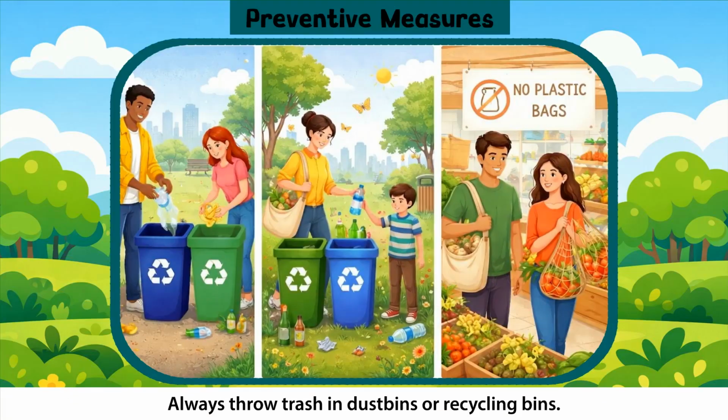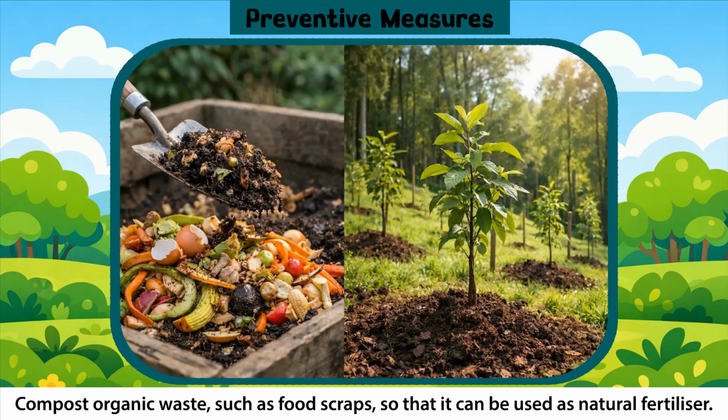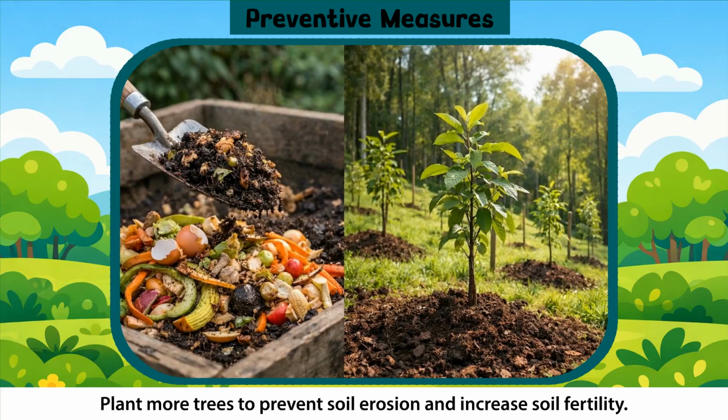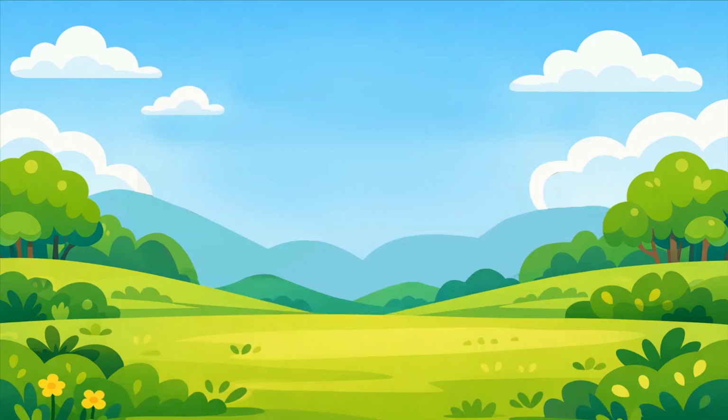Preventive measures. Always throw trash in dustbins or recycle bins. Recycle as much as possible to reduce waste. Reduce the use of plastic bags and related products. Compost organic waste, such as food scraps, so that it can be used as natural fertilizer. Plant more trees to prevent soil erosion and increase soil fertility.